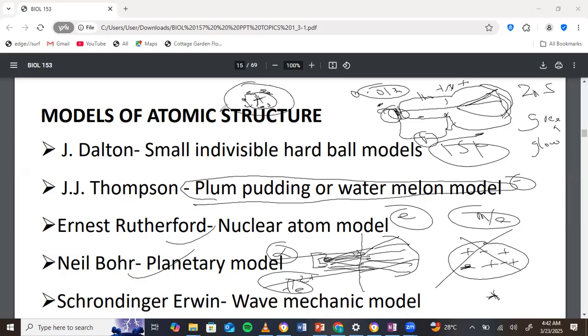But then this concept was against classical physics. Because if it's true that electrons are in these orbits moving around this positive center, there should be a pull from the positive to the negative here, and they should lose energy continuously to a point where these electrons will collapse into the nucleus, and then we'll see the whole atom collapsing. And so on a normal day, we should have been observing matter collapsing because of this property.